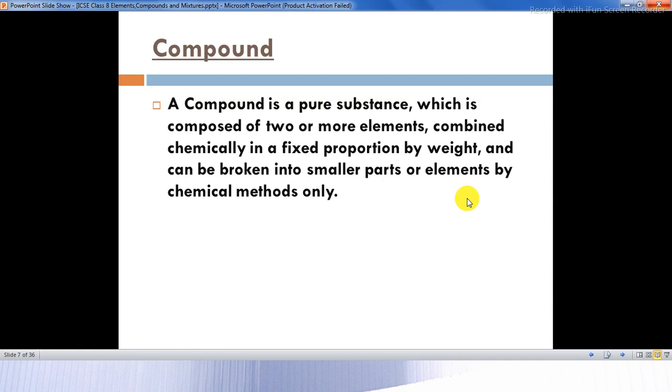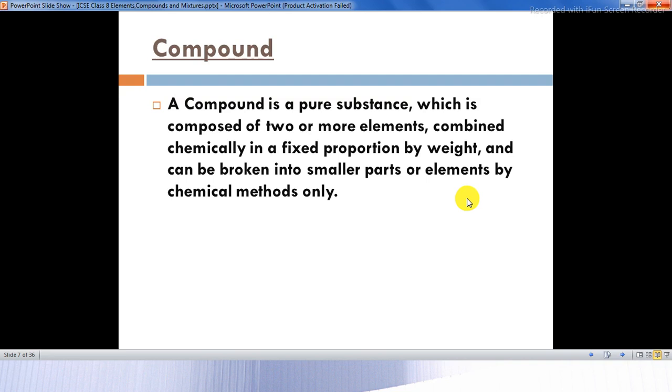Let us take an example of water. Water, the formula is H2O, where you have two elements. One is hydrogen and the other is oxygen. Now, water is a compound which is made with fixed proportion by weight.